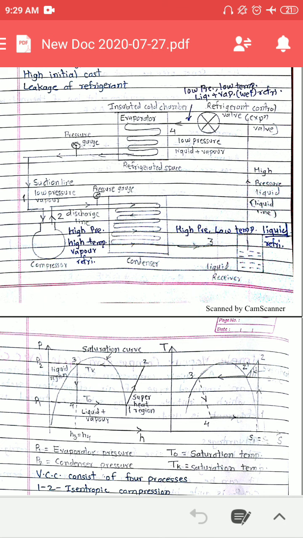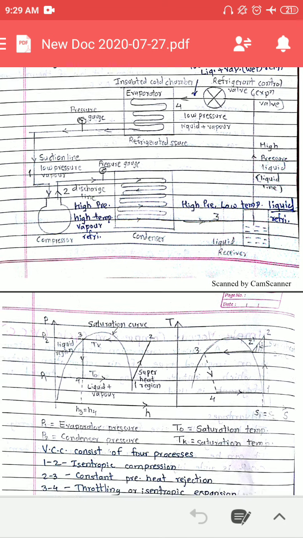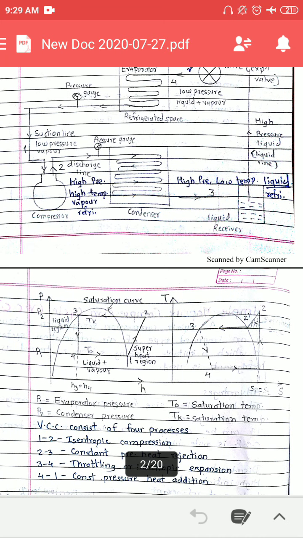Hope you have understood the pH diagram. This is the saturation curve. If you look at the first figure, pH is the pressure versus enthalpy diagram. Here the lower pressure is P1, also called the evaporator pressure. The upper pressure is P2, also called the condenser pressure.